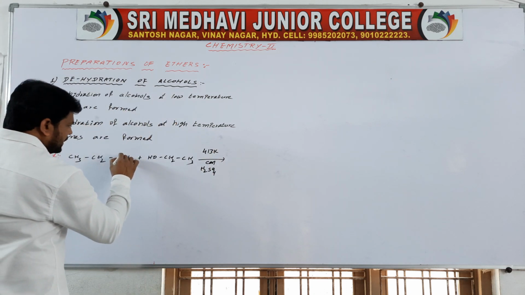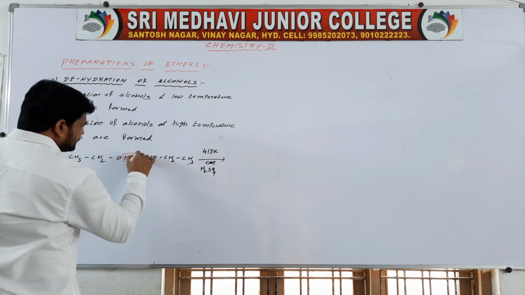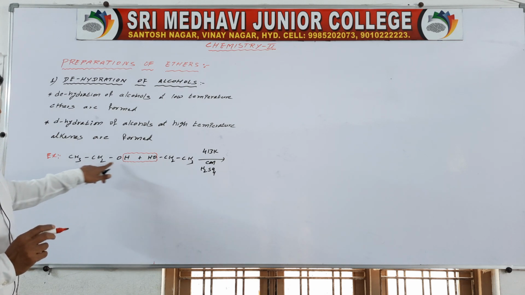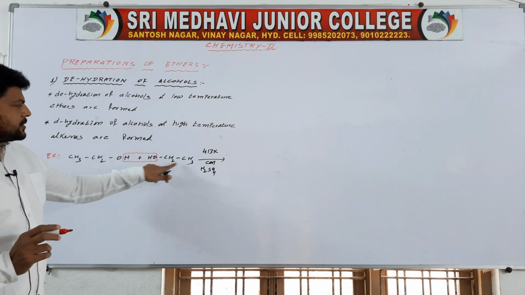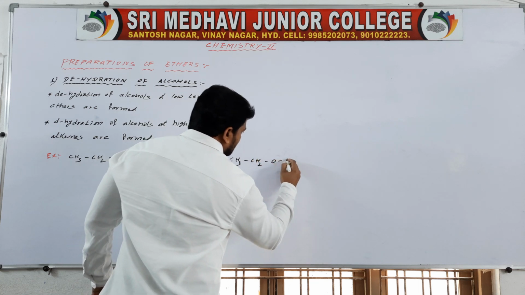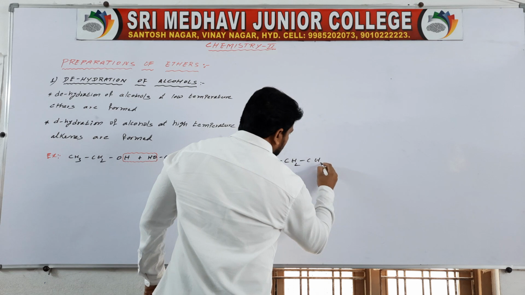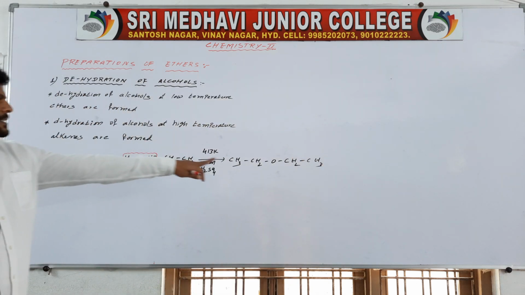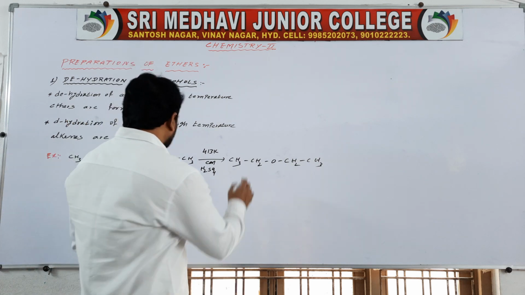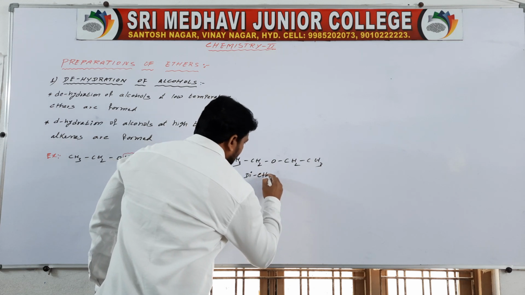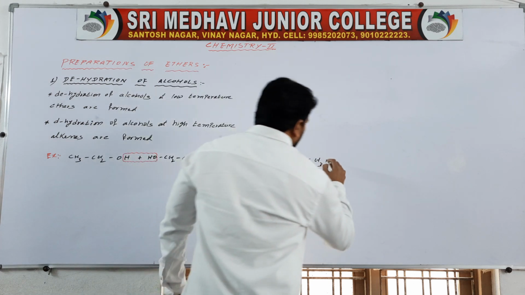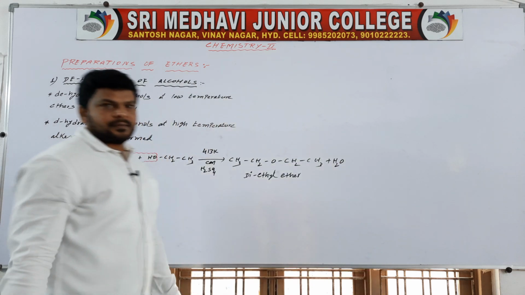Now dehydration takes place. CH3CH2OCH2CH3 is formed, so it is nothing but diethyl ether, plus H2O.